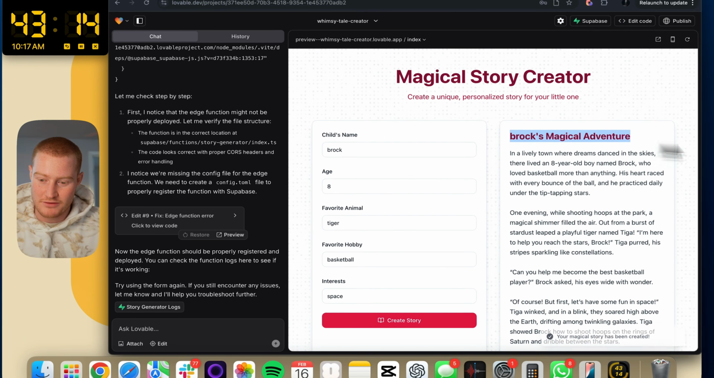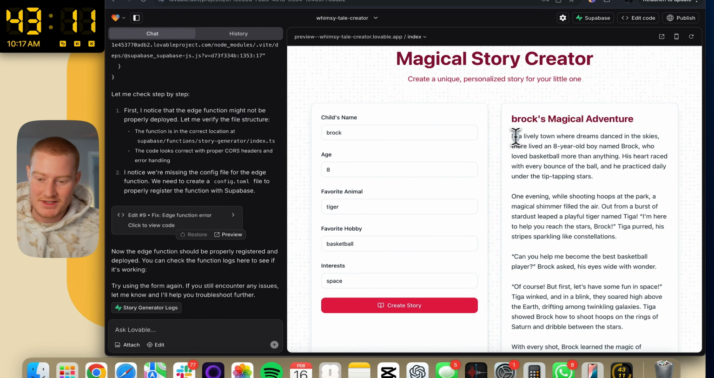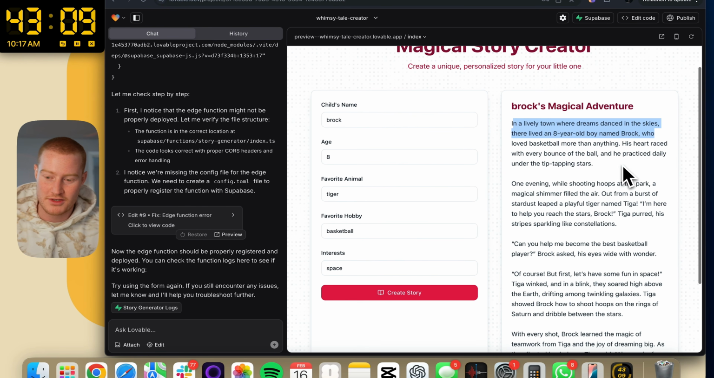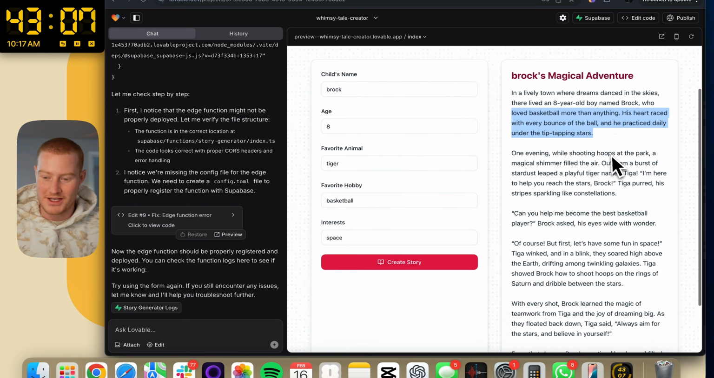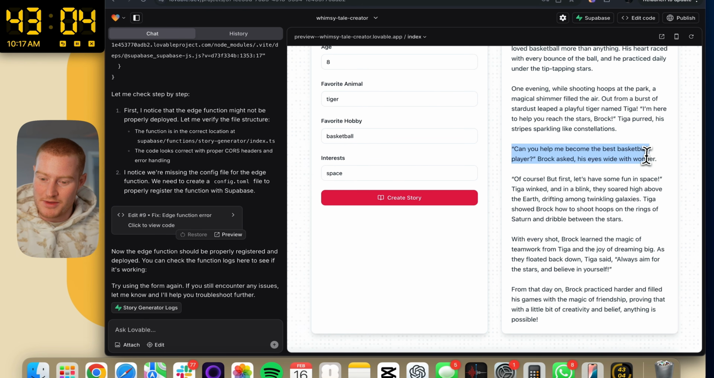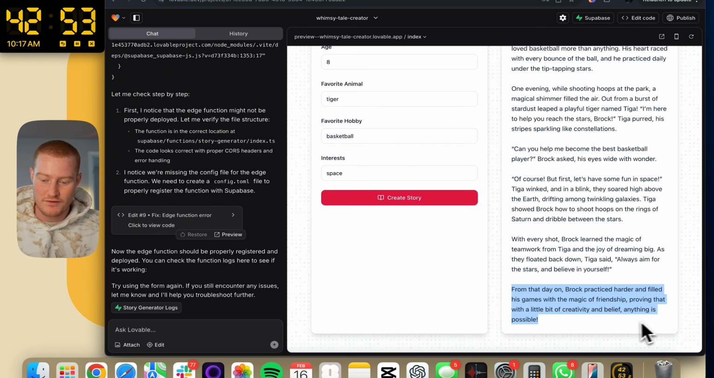Brock's magical adventure. In a lively town where dreams dance in the skies, there lived an 8-year-old boy named Brock who loved basketball more than anything. His heart raced with every bounce of the ball. Can you help me become the best basketball player? Of course, but let's have some fun in space. From that day on, Brock practiced harder and filled his games with the magic of friendship, proving that with a little bit of creativity and belief, anything is possible.